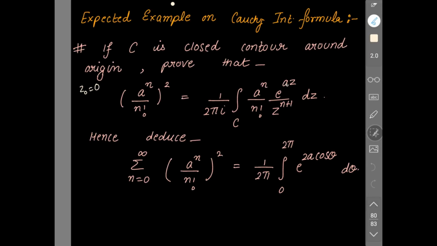So let's do this. Solution. What is our f(z)? Taking f(z) to be e^(az). What is the nth derivative of f(z)? The first derivative is a e^(az).